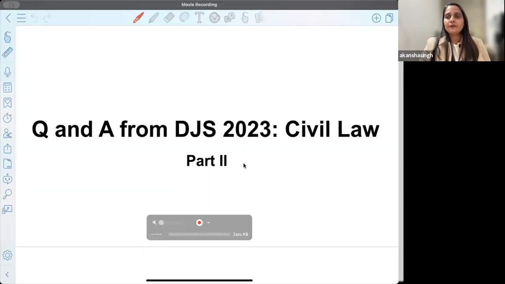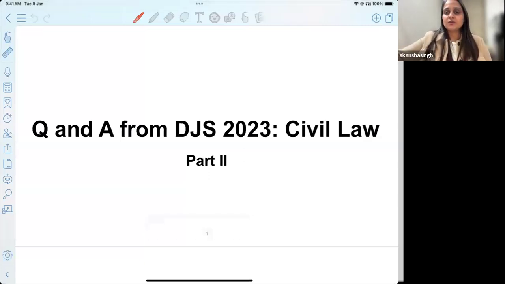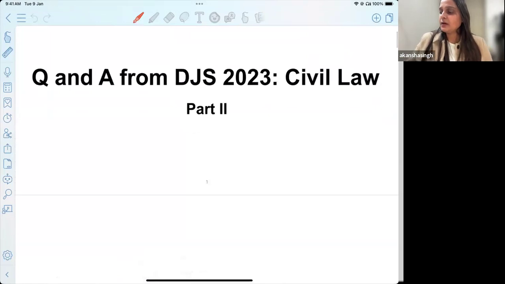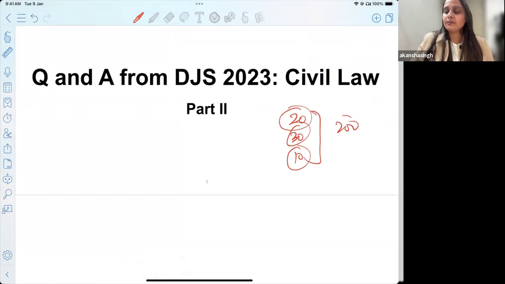Just to touch on briefly how the pattern works for this particular exam, you will have 20 marker, 30 marker, and 10 marker questions, which will be a total of 200 marks, and the duration will be 3 hours. So you have to accordingly fix your time, and understand what is important from a factual question.